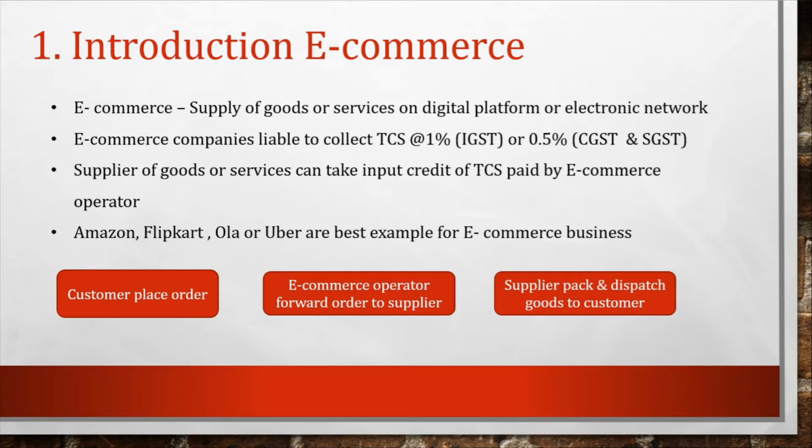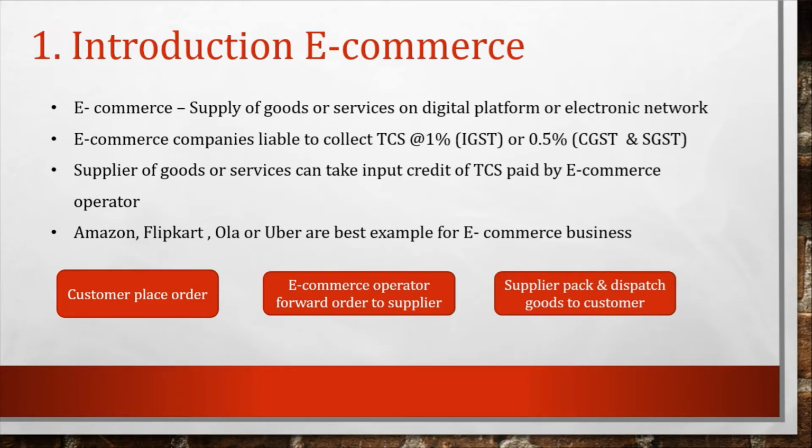Here you can see I have mentioned the graphical representation. The customer places the order, the e-commerce operator receives the order and forwards it to the actual supplier based on the availability of the goods, and then the supplier packs and dispatches the goods to the customer.